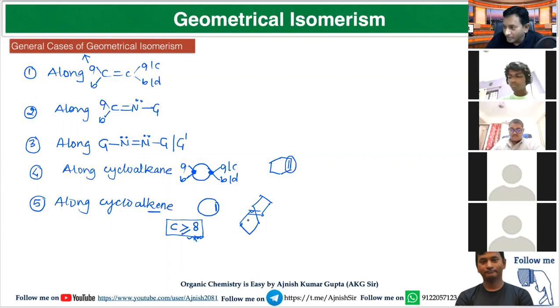But if 8 or more than 8 carbon are present in the ring, in that case, cycloalkene will show GI. You can also make a structure like this. Here in this case, both alkyl groups are on the same side. But here in this case, both alkyl groups are on the opposite side. So these two are different.